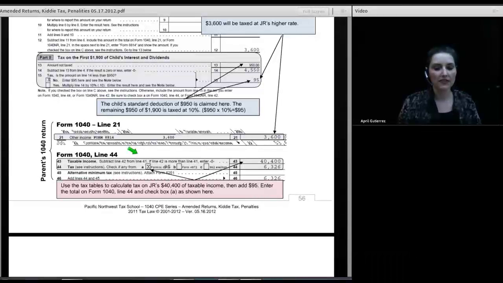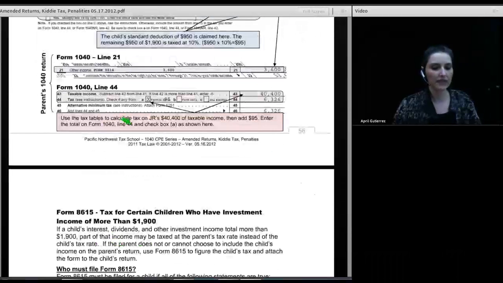And the number showing on the tax tables for John Ewing, or for J.R. Ewing rather, is not $40,400. It would be $40,400 minus 95. So if that's an exercise you want to do, you go to the tax tables, you look up the tax for this filer based on his income, and you get $40,400 minus 95. And so, of course, whatever number we show on the table, we add in the $95, and that's the amount of tax that John owes. So that's how 8814 works.